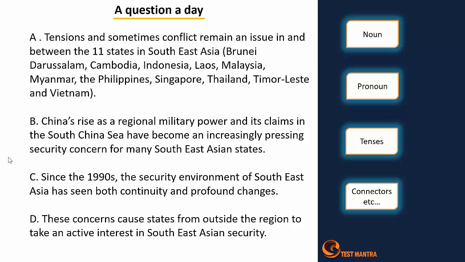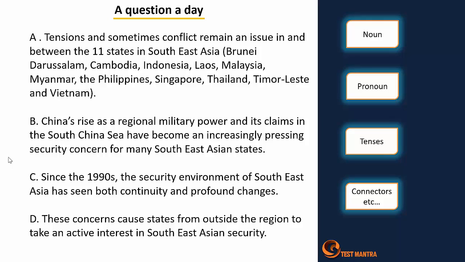Next one, statement C: since the 1990s, the security environment of Southeast Asia has seen both continuity and profound changes. And then D: these concerns cause states from outside the region to take an active interest in Southeast Asian security.